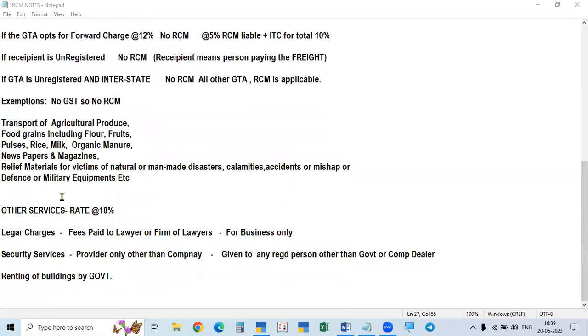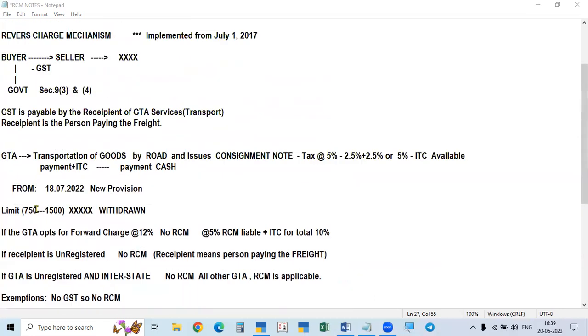And in the case of other services, one more thing is here. In the case of GTA service, the payment to the GTA is called freight. Not only that, we are paying freight or transport charges in other ways also, to autos and other vehicles. But there are also transport charges. To differentiate, for those RCM is not applicable. For GTA, RCM is applicable.